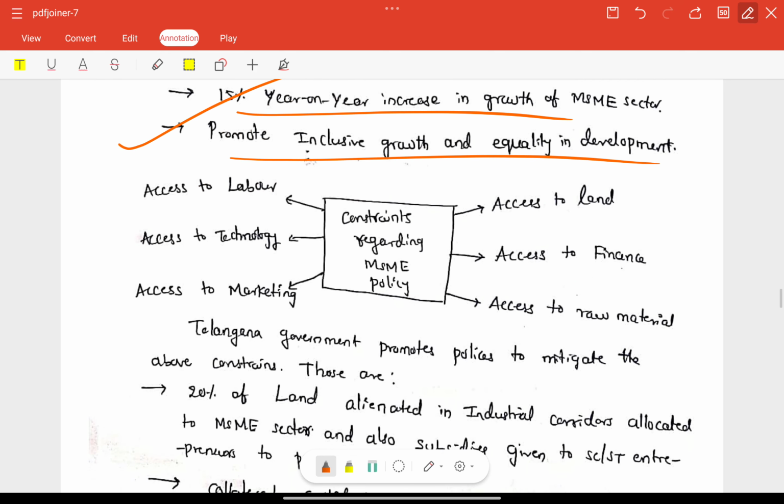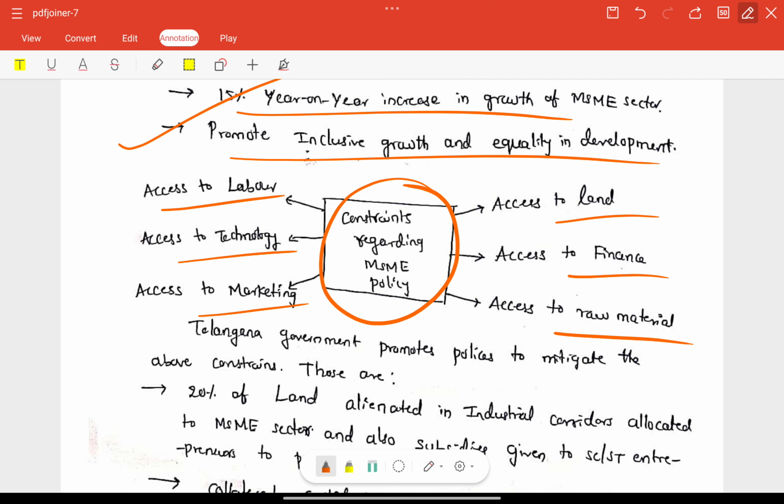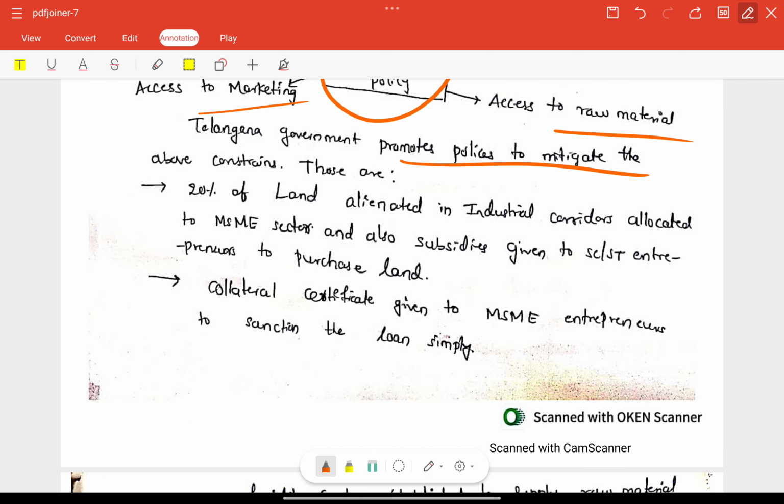Very good. So here constraints regarding the MSME policy are also included. So she has included some status and also recent initiatives, especially focused on our policy. In that policy, she has also included constraints: access to labor, technology, marketing, land, finance, and raw material. Very good. Telangana government promotes policies to mitigate the above constraints.